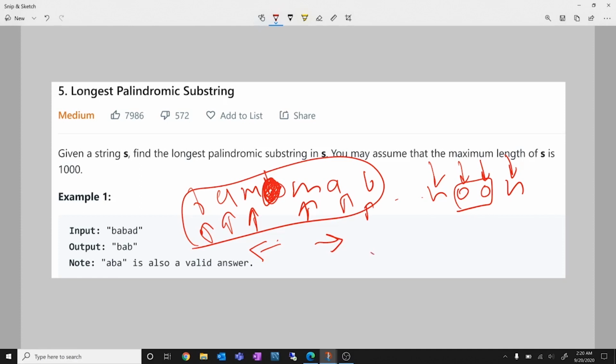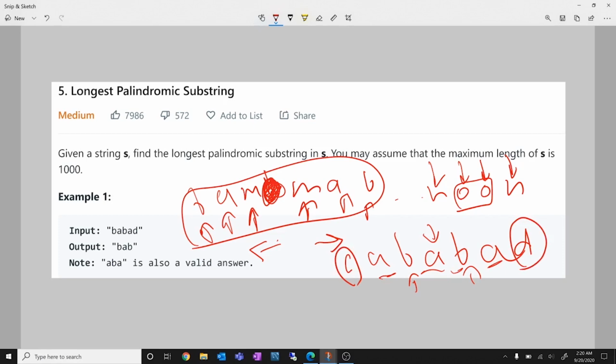So for example, A, B, A, B, A. See, this is an odd length palindrome. But what if it was D here? If I start from this, I'll see that AB and this AB, right? This is a palindrome here. Considering this A and this A is also a palindrome. Now if here it was C, I see that C and D are different. So now this entire string is not a palindrome. However, this substring is a palindrome, right?